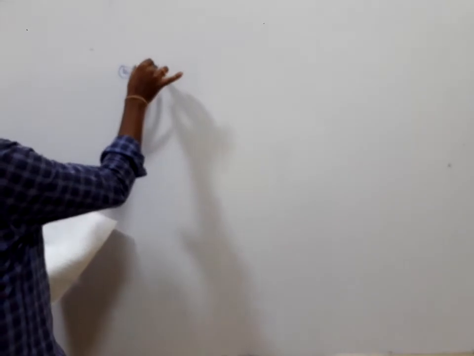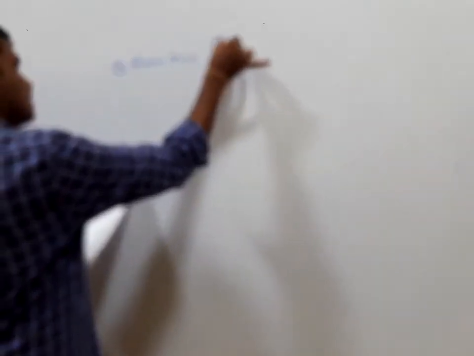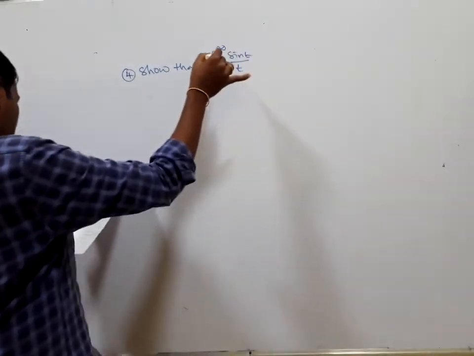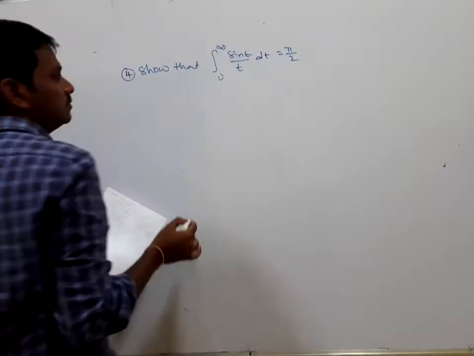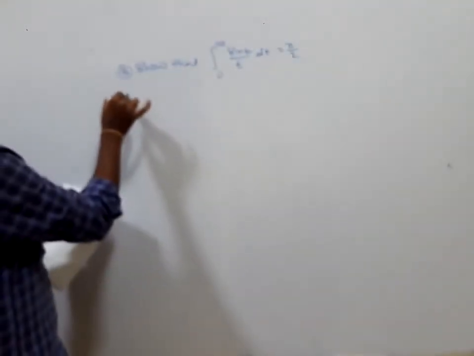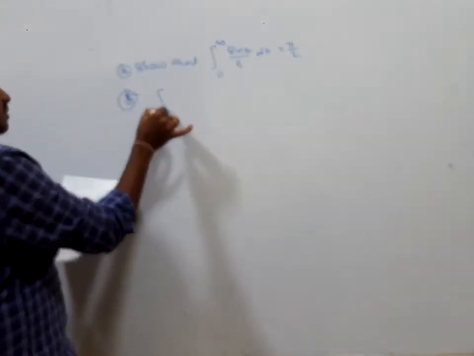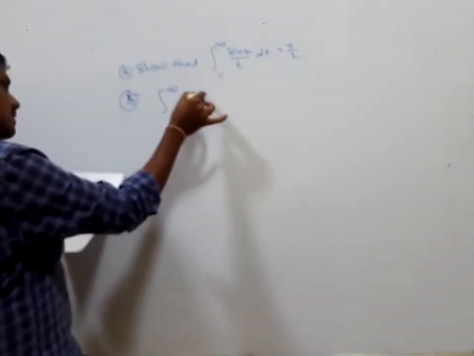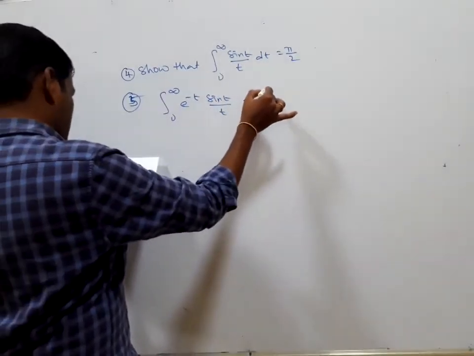Show that integral 0 to infinity sin t by t dt is equal to pi by 2. Integral 0 to infinity e to the power of minus t sin t by t is equal to pi by 4.